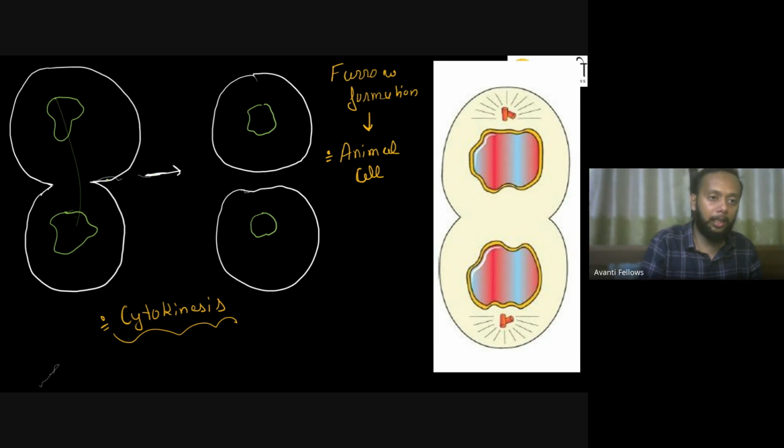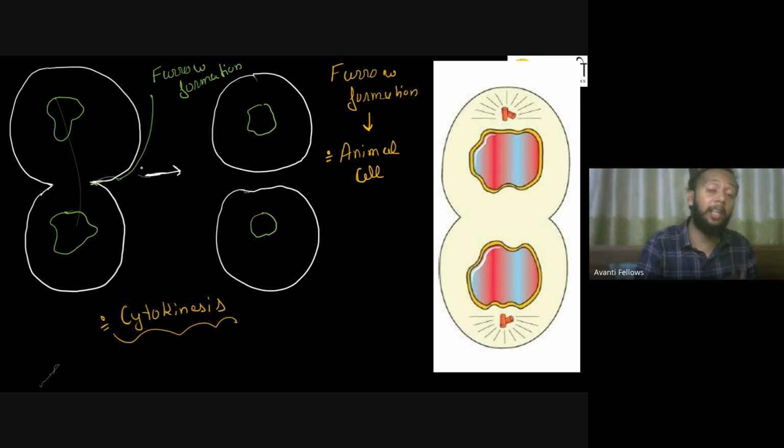So what happens now? What is happening here? This cell membrane going inside is called my furrow formation. This is called my furrow formation. Something I've already told you. Now this cell membrane going inside is not something you will find happening in my plant cell. ये plant cell में नहीं होता. You don't find this happening in the plant cell.